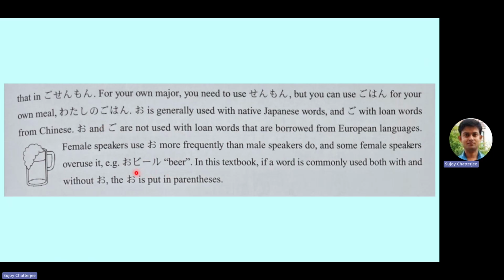So in this textbook, if a word is commonly used both with and without o, the o is put in parentheses. So this we need to remember. Whenever we come across such a thing in this book, we should recall this statement.